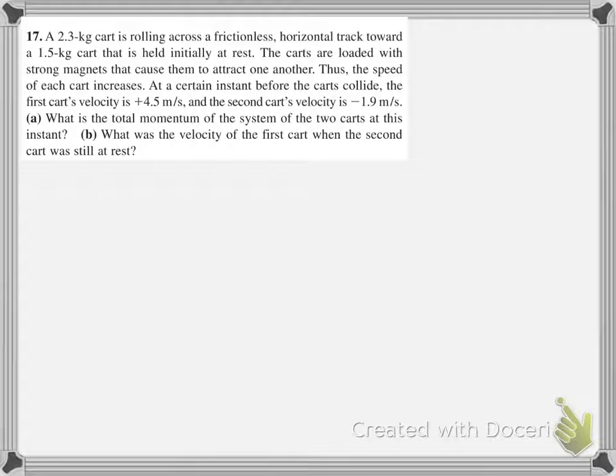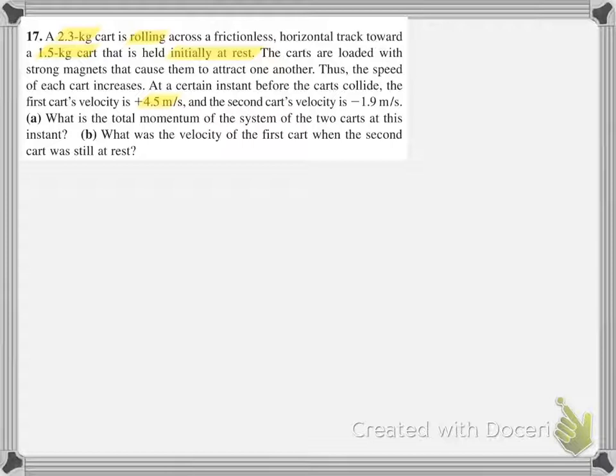So let's look at this example of how to use conservation of momentum. We have a 2.35 kilogram cart that is rolling across a frictionless, and the key word here is frictionless, horizontal track towards a 1.5 kilogram cart that is held initially at rest. The carts are loaded with a strong magnet that causes them to attract one another. Thus, the speed of each cart is increased, so they're accelerating towards each other.